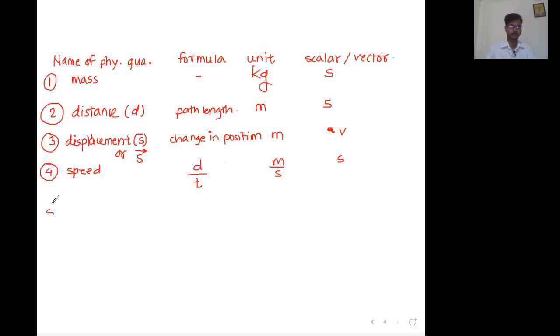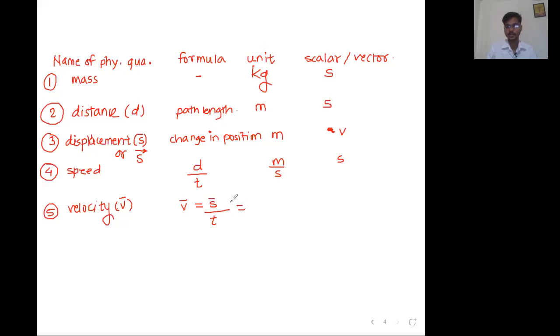Next, velocity. Sir, velocity is a vector quantity. Let us use the symbol small v. Sir, it's a vector quantity, v bar. So velocity as a vector is equal to displacement vector upon time. It is displacement upon time.